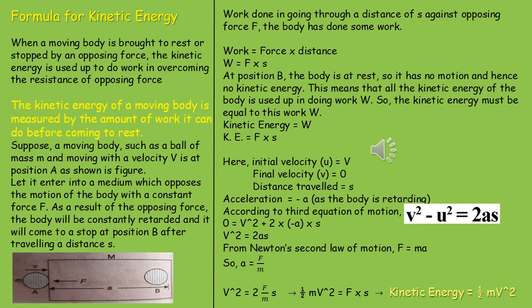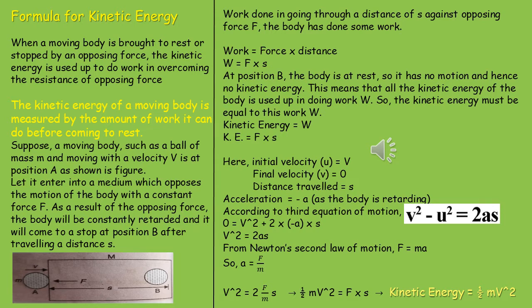So we are using the third equation of motion, v square is equal to u square plus 2as. Now we substitute the values. In place of v we write 0. 0 is equal to capital V square, because the initial velocity u is capital V here, plus 2 into minus a into s, because the body is retarding. So V square is equal to 2as.